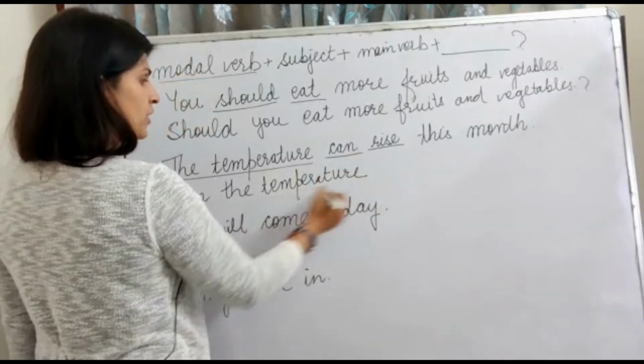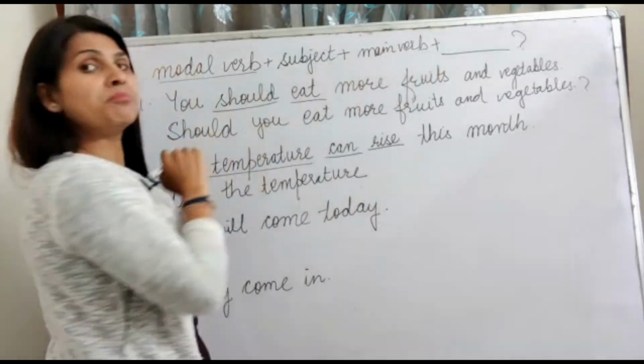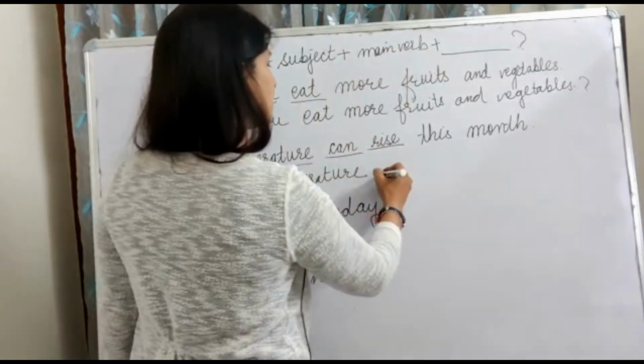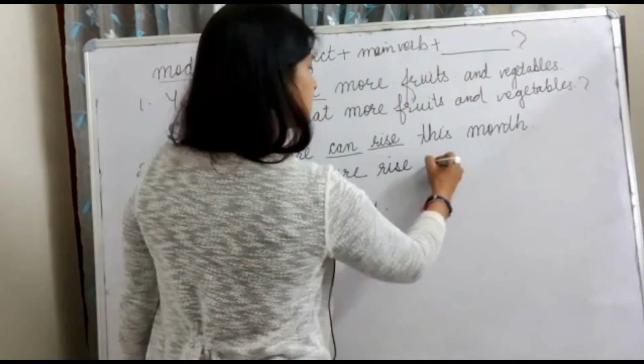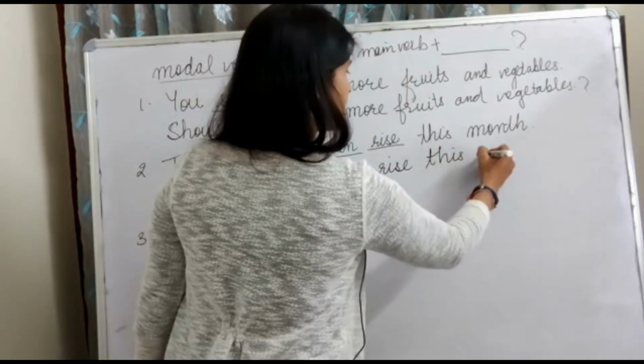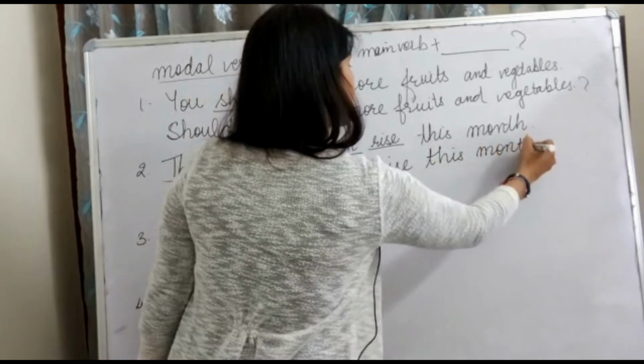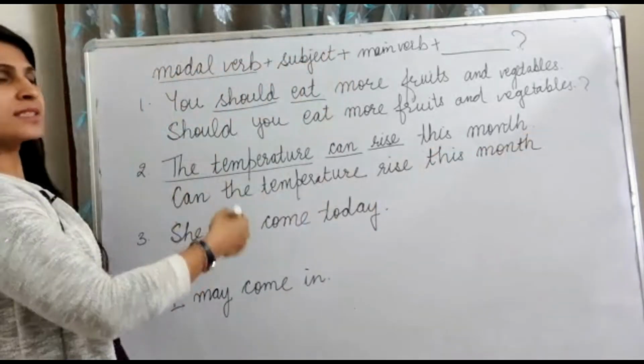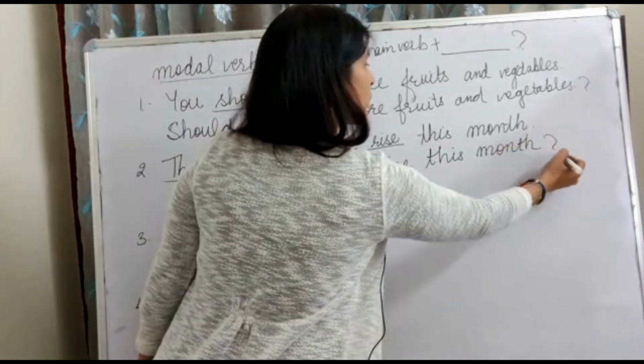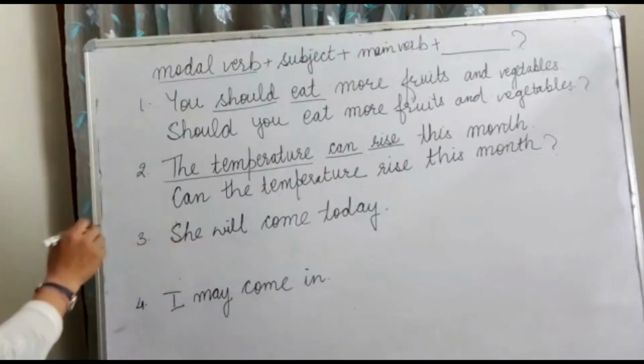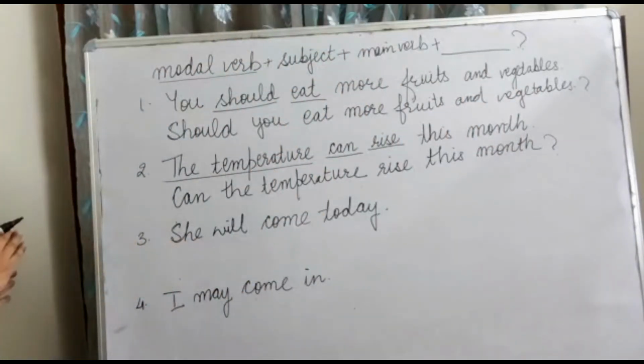what should we have after the subject? See, we have the main verb. Can the temperature rise this month? And then the question mark. This is the correct sentence.